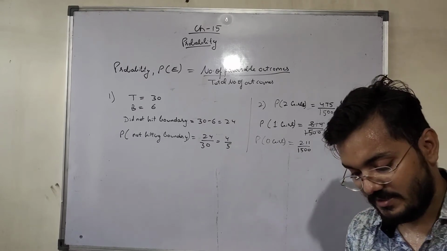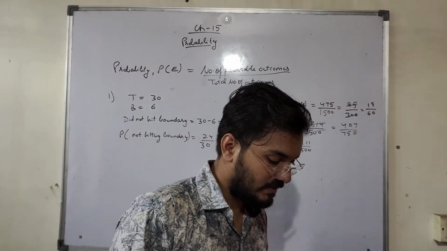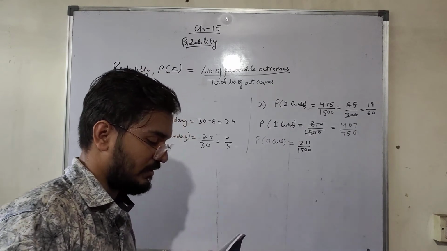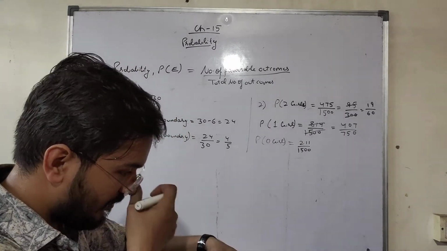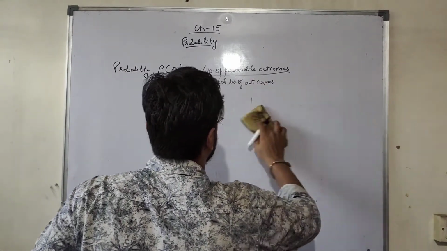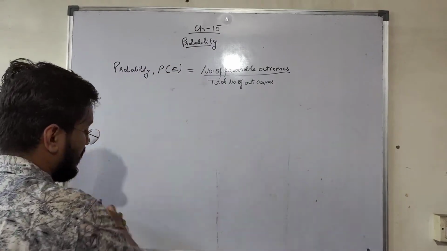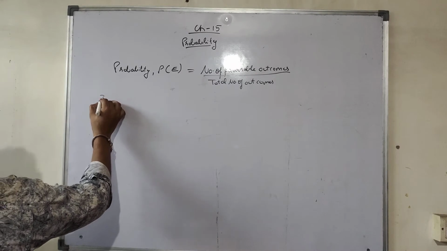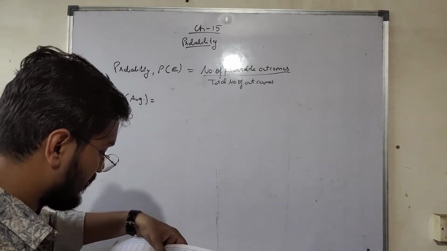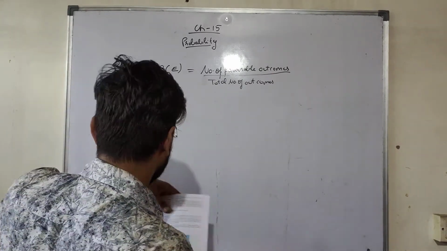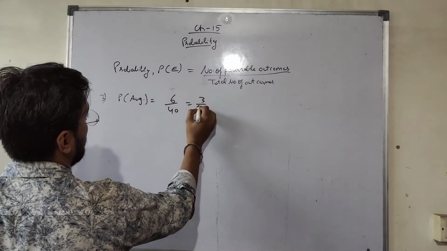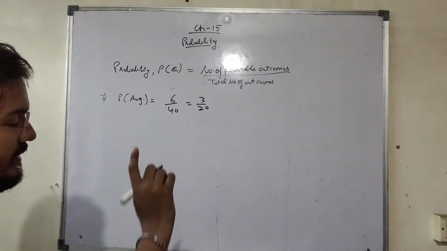Refer to example 5, section 14.4, chapter 14. Find the probability that a student of the class was born in August. It is available on page number 247 of the NCERT. So the probability of getting birth in the August month, we want to calculate. How many students were born in August? 6, and the total number of students is 40. So 6 upon 40, 3 upon 20 is the answer. Do remember to write the formula.